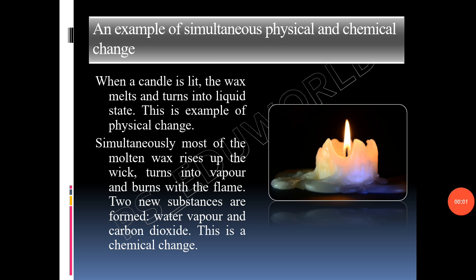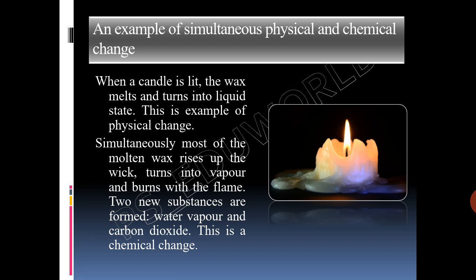Now, an example of simultaneous physical and chemical change. When a candle is lit, the wax melts and turns into liquid state. As some of the molten wax drops on the floor or table, it solidifies again. Therefore, this is a physical change.